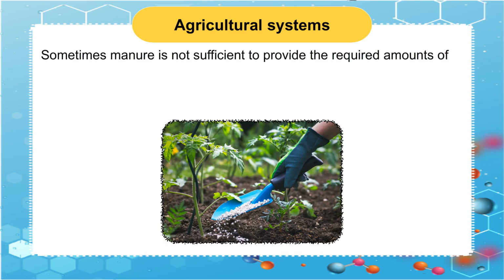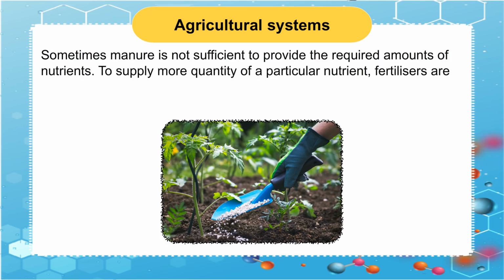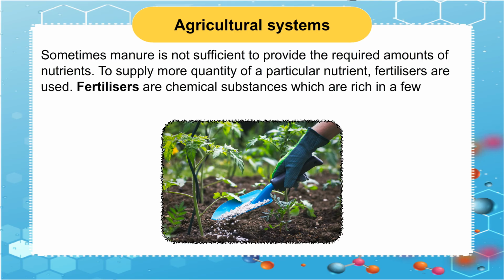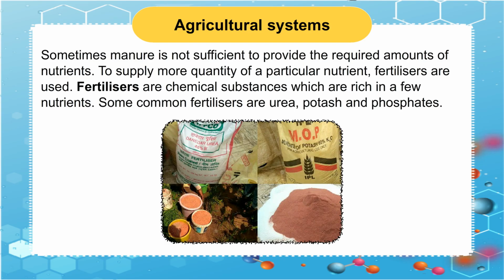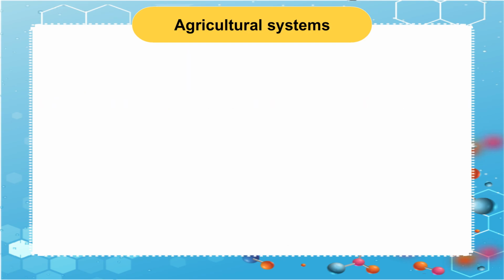Sometimes manure is not sufficient to provide the required amounts of nutrients. To supply more quantity of a particular nutrient, fertilizers are used. Fertilizers are chemical substances which are rich in a few nutrients. Some common fertilizers are urea, potash and phosphates.